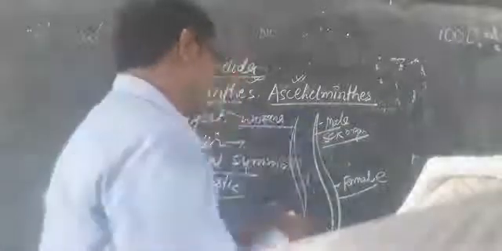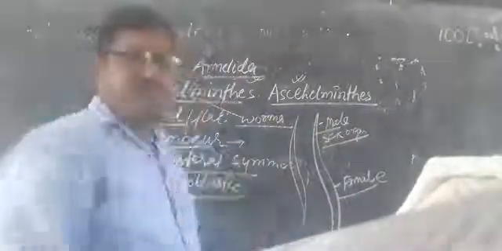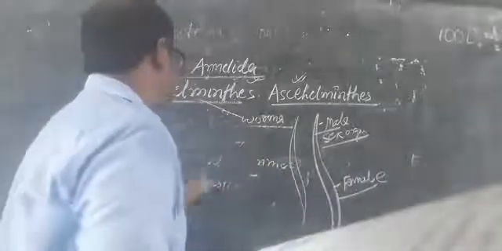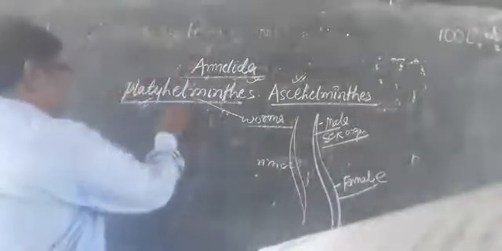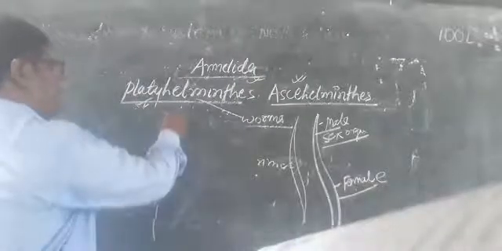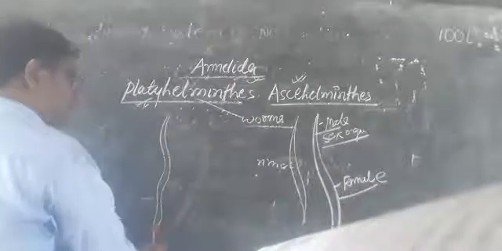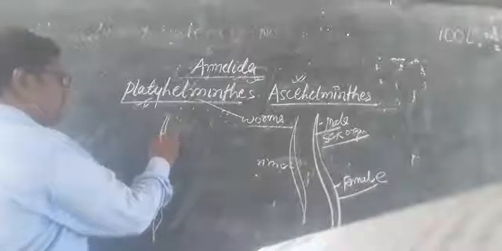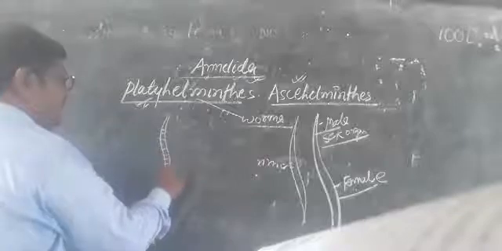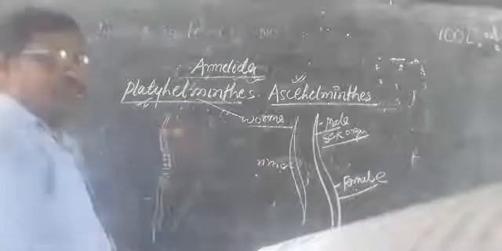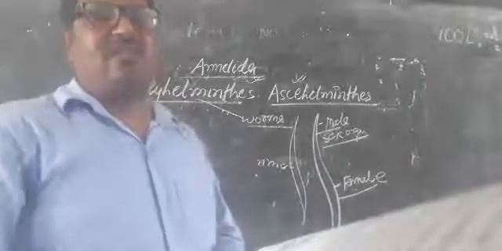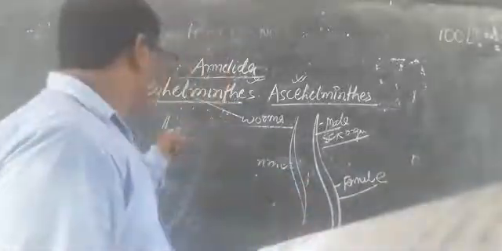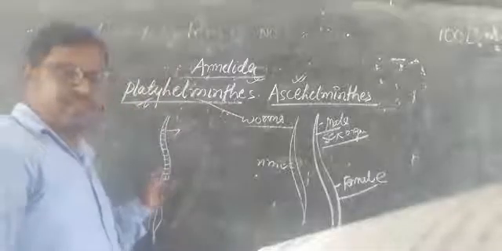When we talk about body organization, they have different structures over it. If I draw one example of the annelids, there are annulus rings present over it. These annulus rings are known as segments, or metameres.